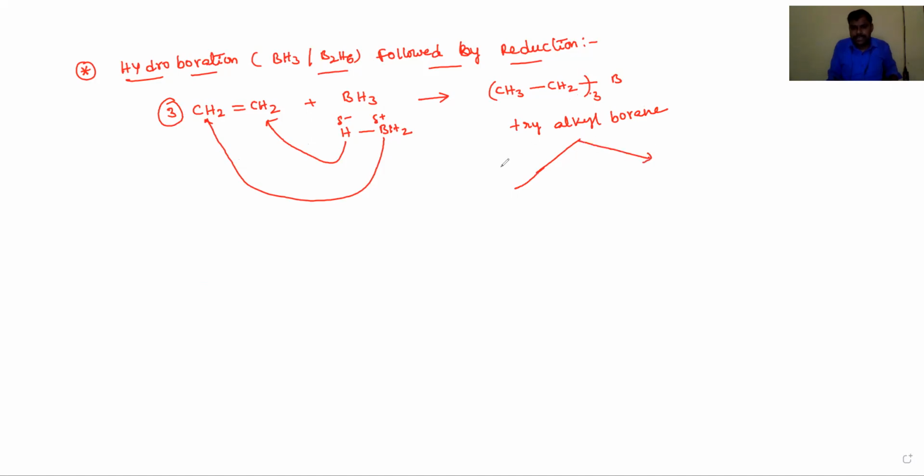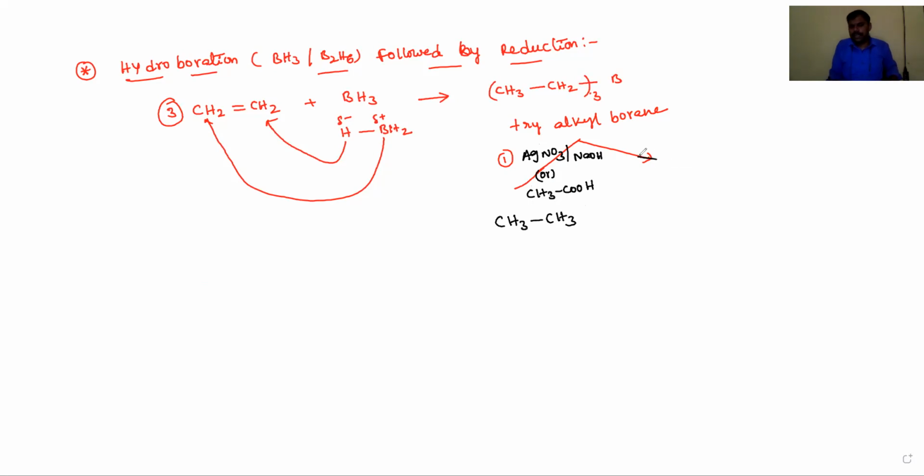Okay, dear students, for this trialkyl borane you just have to do reduction. The reducing agent is silver nitrate, in the presence of a base, NaOH, or acetic acid or any carboxylic acid. Then it produces CH3-CH3.